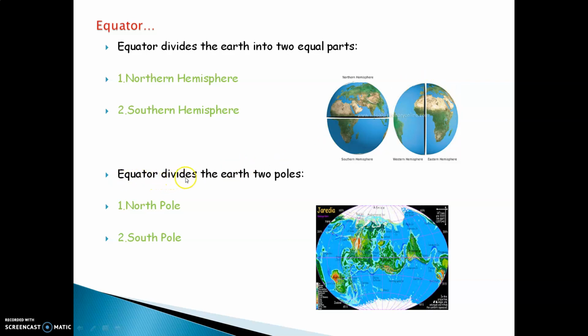The equator divides the Earth into two equal parts. You can see the north pole and the south pole. The extreme part, the end of the Earth at the top, is called the north pole, and the down part is called the south pole.